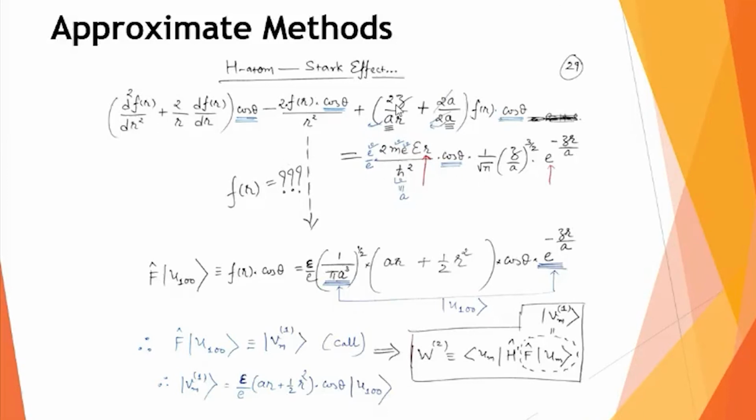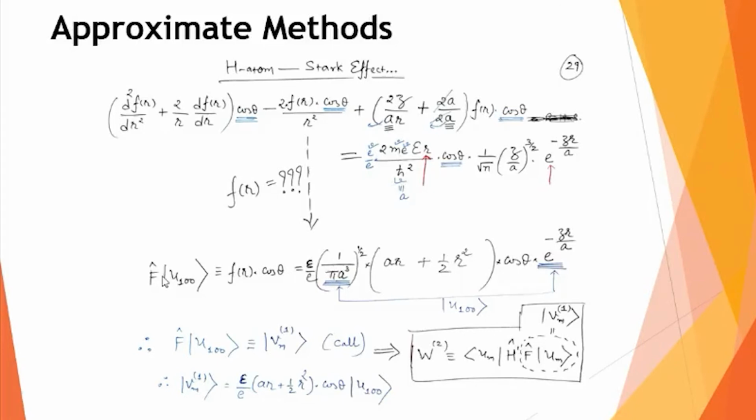So basically, looking at this equation, my next and last question is what function fr can be selected, so that by putting that fr on the left hand side, I can get the right hand side. So my question of finding small fr eventually tells me the effect of capital F operator on u100. So I am now looking only at the problem of what mathematical function I should select for this fr. If I know this small fr, I can put here fr into cos theta.